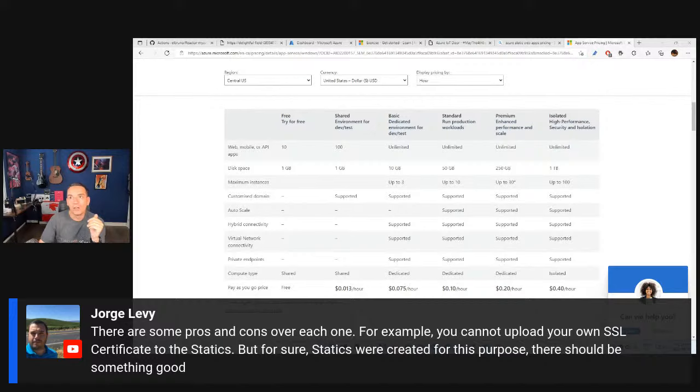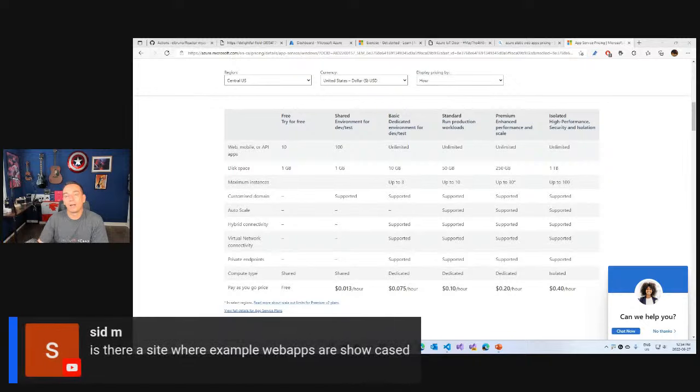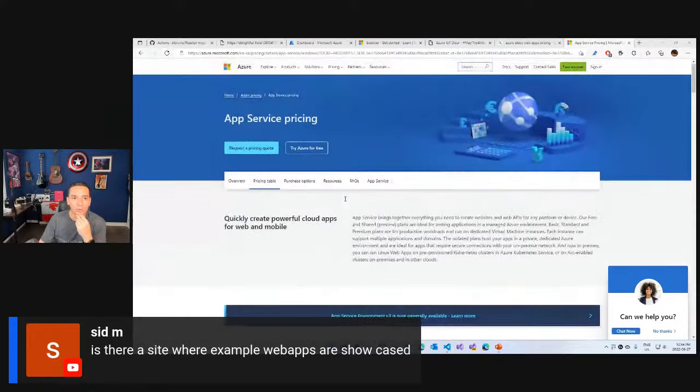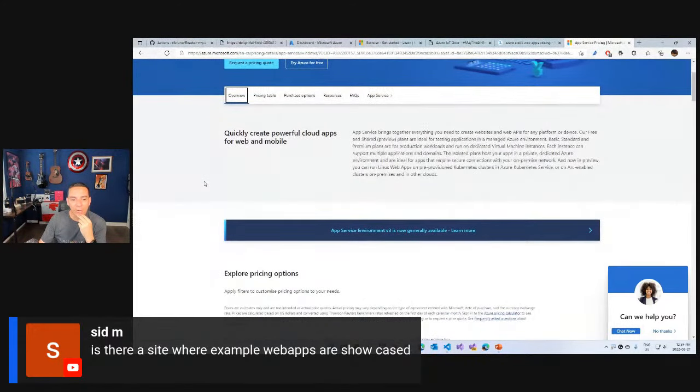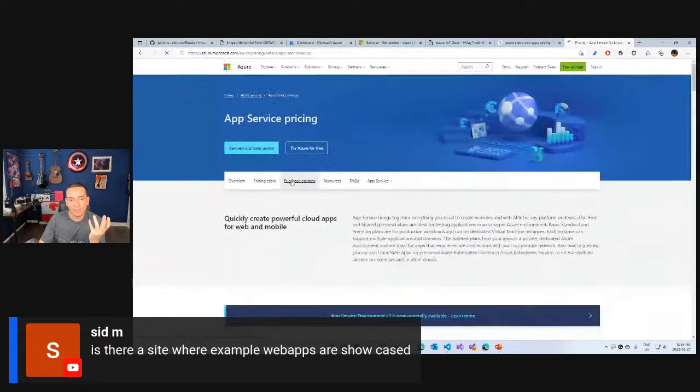But I will also suggest everyone to suggest a place to do this. Sid is asking if there is an example where web apps are showcased. I don't know. I should probably go here, of course, to Web Apps to see how we can create Static Web Apps and see something else, and then start to see what else we have here. And by the way, I did this only for Linux, but you have everything else.